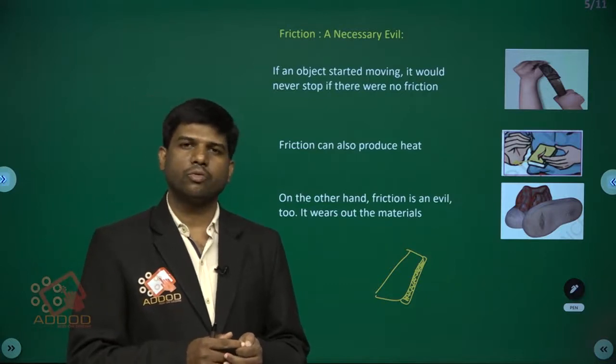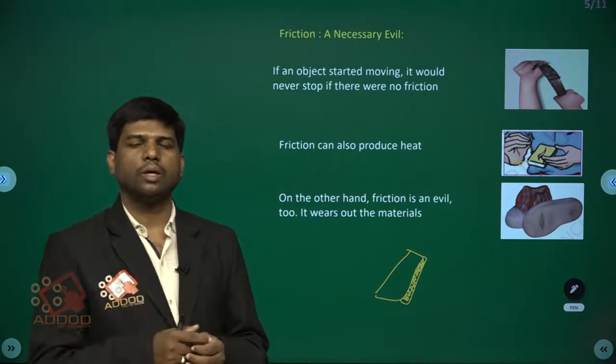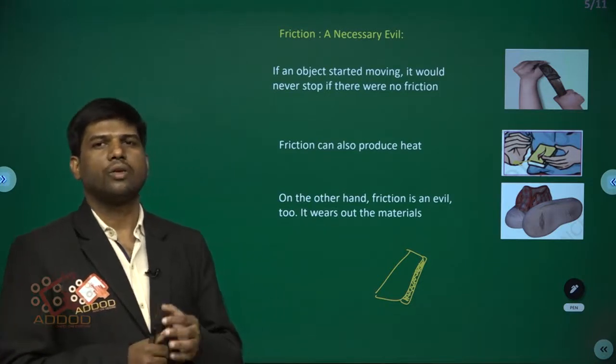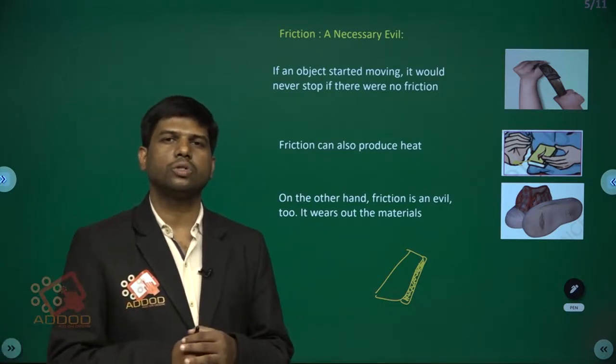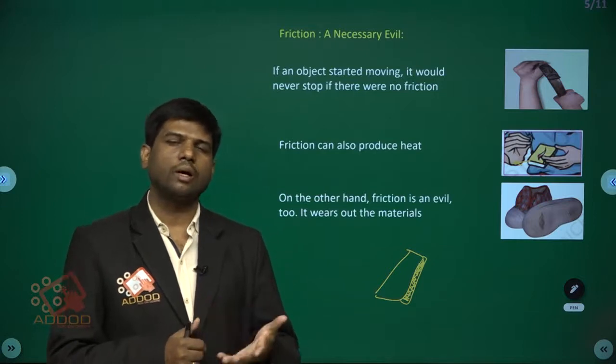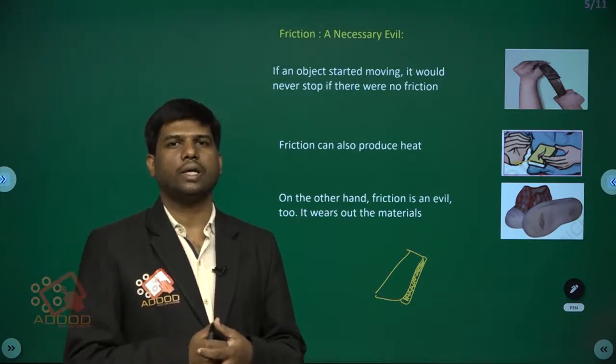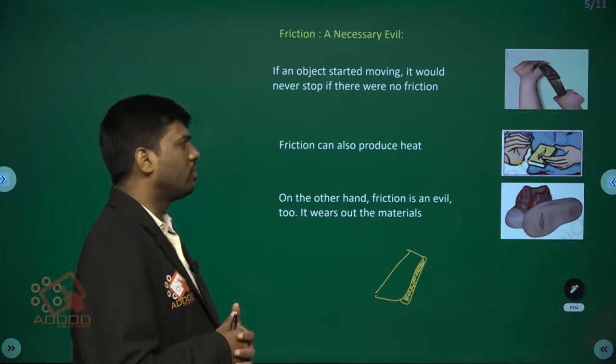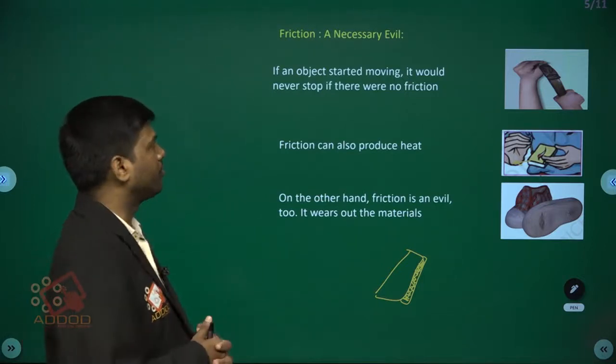So frictional force can make the moving body come to rest, and frictional force may produce heat. On the other hand, friction is an evil also,